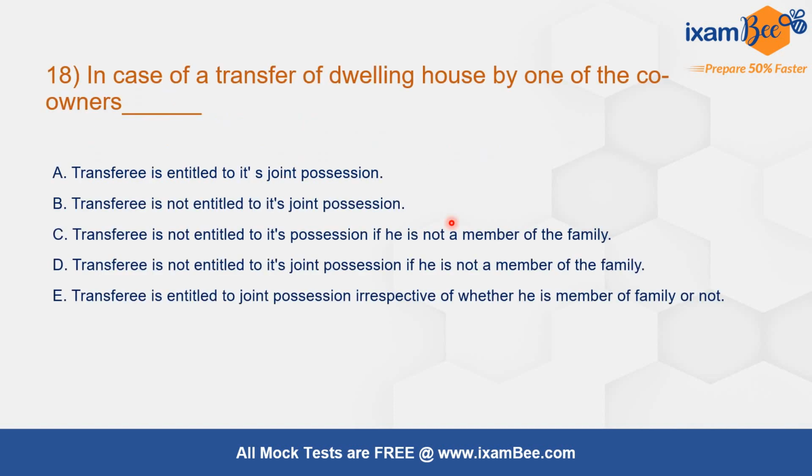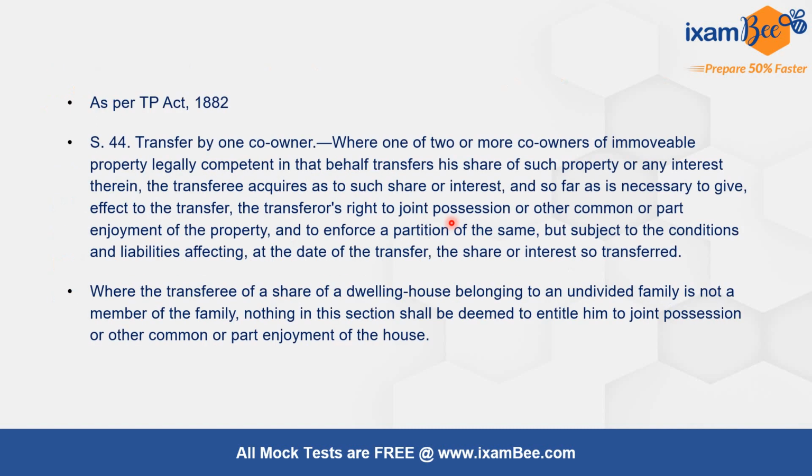Question number 18. In case of a transfer of dwelling house by one of the co-owners, the correct answer is transferee is not entitled to its joint possession if he is not a member of the family. This is given under section number 44, transfer by one co-owner. Thus, in case of dwelling house, the transferee will not have a right to joint possession of that house.